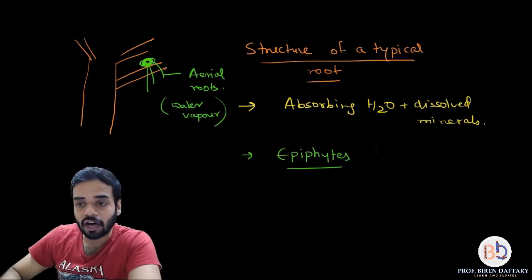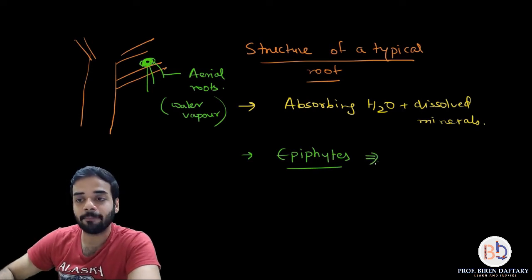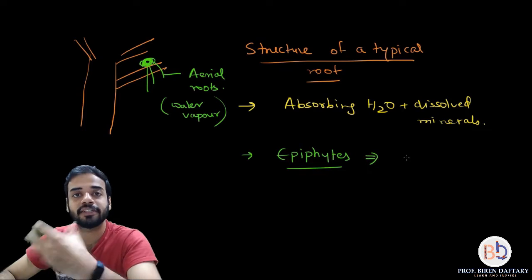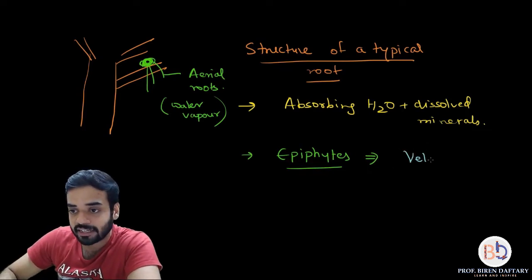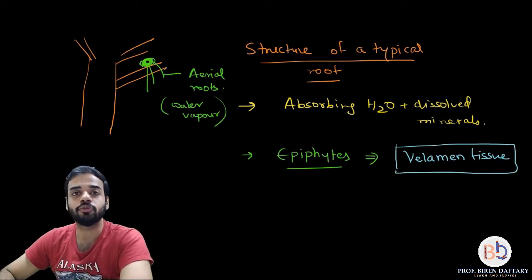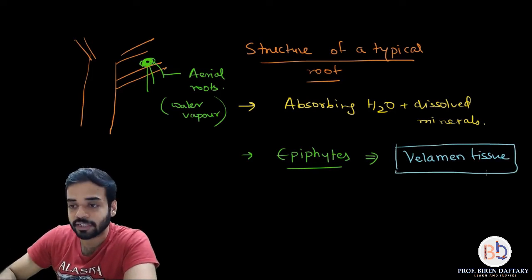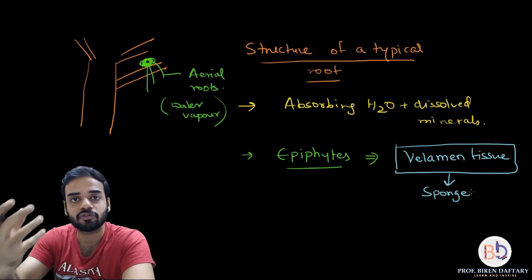Anyway, so how are these epiphytes absorbing moisture from the air? So epiphytes have a specialized tissue present in their aerial roots which is called velamen tissue. Now this is very important for everybody to remember. Velamen tissue. This velamen tissue is like a sponge. Everybody knows what a sponge is. A sponge can absorb and retain a large quantity of water.